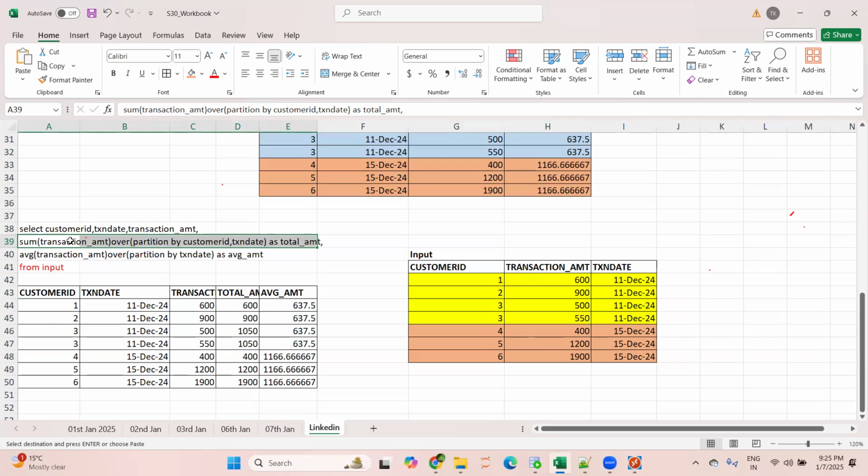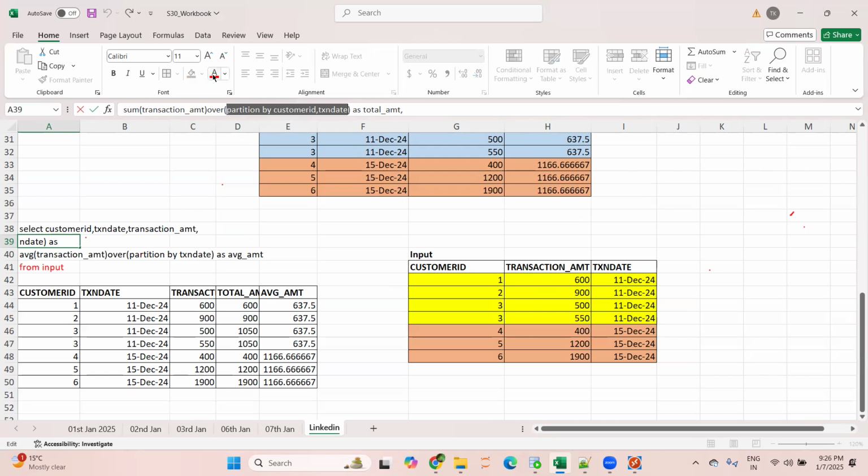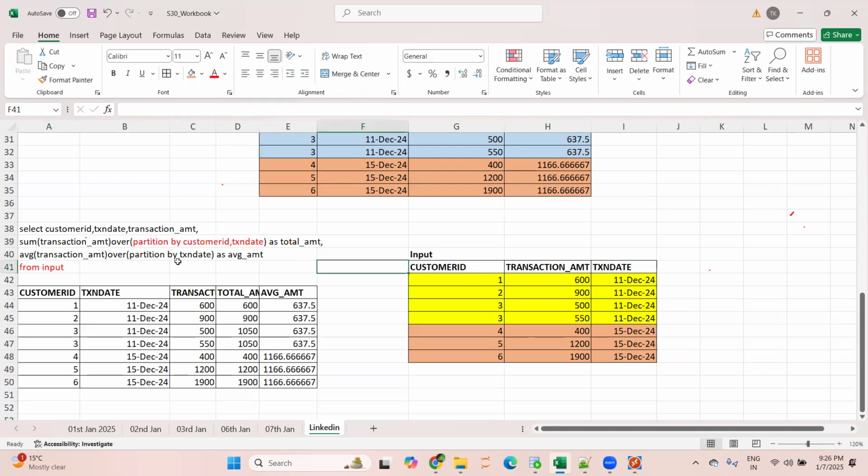I'm using this window function for the aggregate function sum, then I'm using this window function for the average, right? Now let's understand how this is getting executed. Let's start with the sum. I've already covered this in my regular batch, and I know you all are from my regular batches. For any window function, the execution starts from here. Here you are telling the SQL engine to create a partition based on customer ID and transaction date. So for this set of data, the engine will first create a partition, or segregate the data, based on customer ID and transaction date.